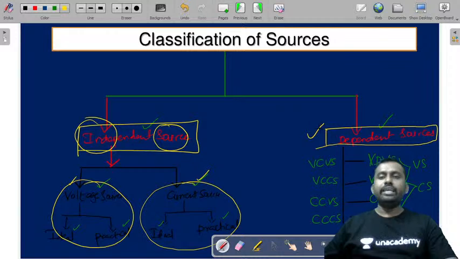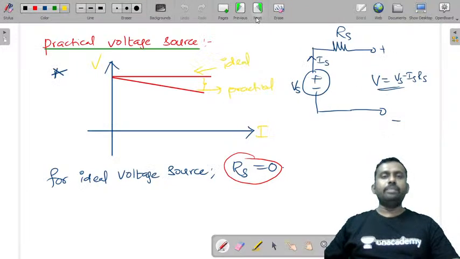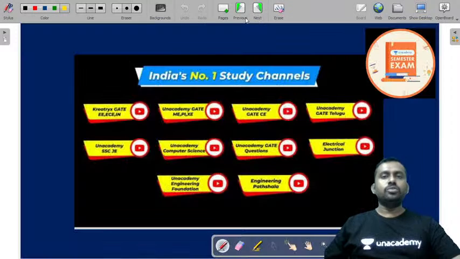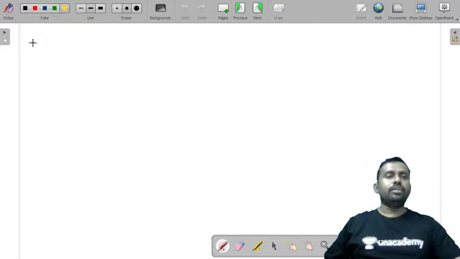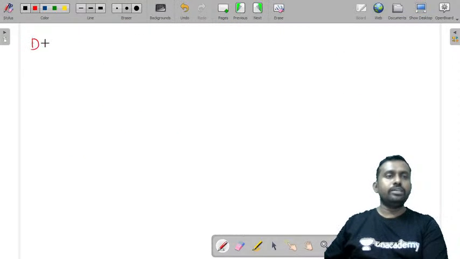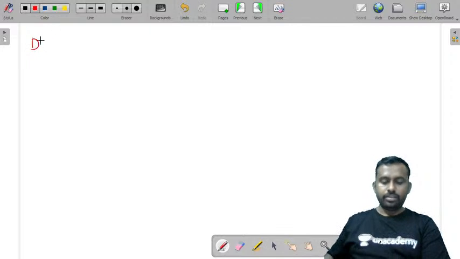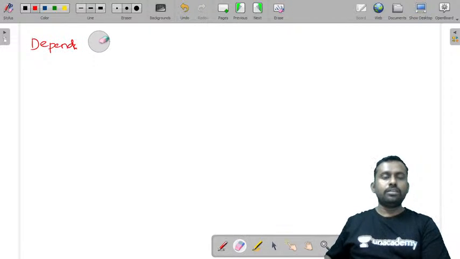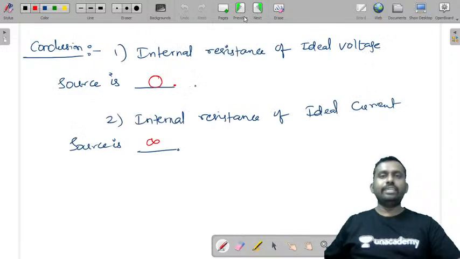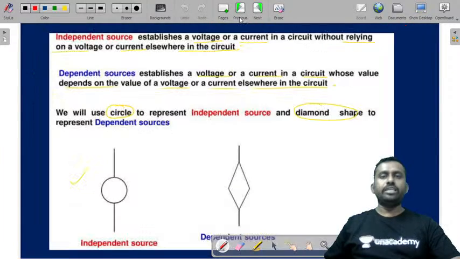Now we'll discuss dependent sources. Now we shall discuss the next topic, dependent sources. So hope you are clear till this point. Now let me tell you about the dependent sources. Let us look at the dependent source definition that we have seen already. Now what are dependent sources?